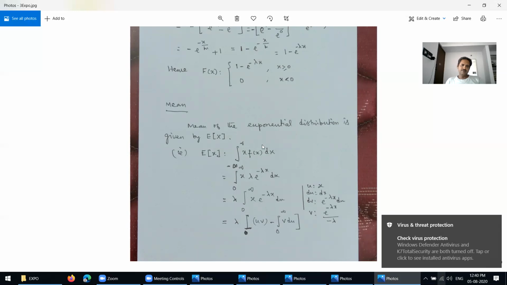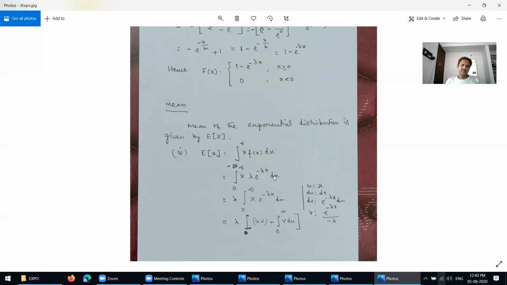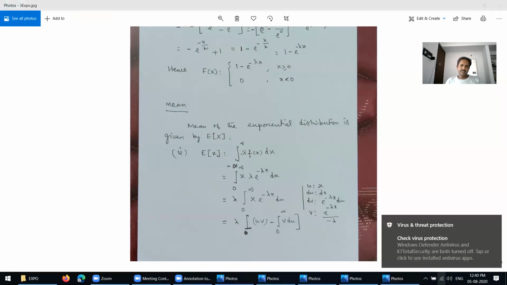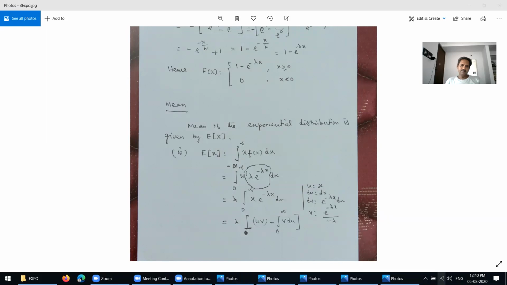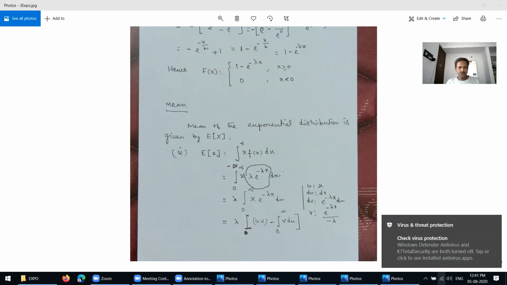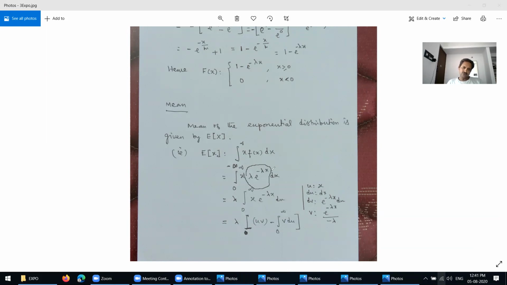So what is the f of x here now? F of x is this one. For f of x, I think it is the exponential distribution. The PDF is lambda times e power minus lambda x, for x greater than or equal to 0.